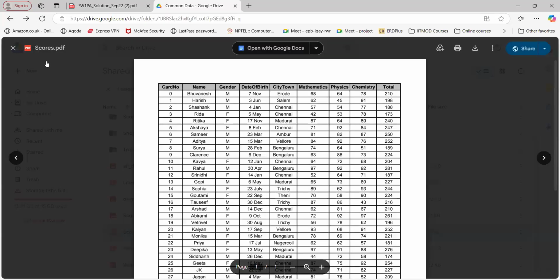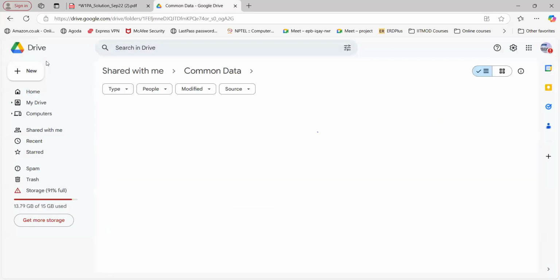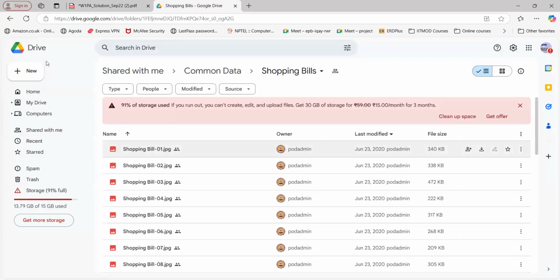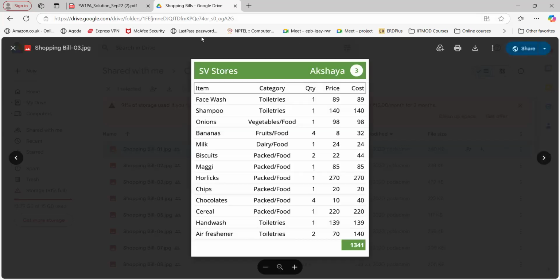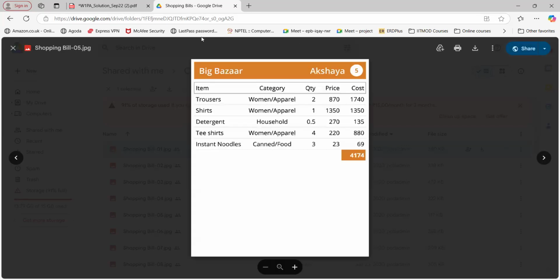Now, if you go back, see the shopping bills data set here. We have store name SV store, customer name Srivatsan, card number 1, item, category, quantity, price, and cost. At the last, we have total cost here. So we have this for all the cards like this.